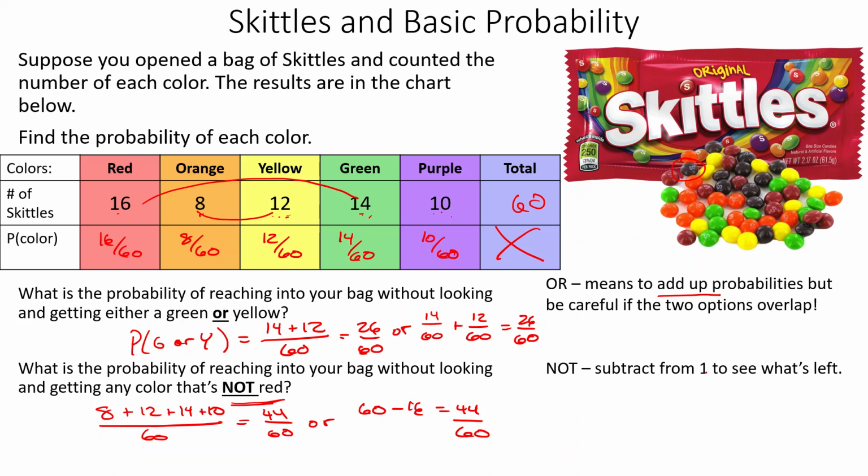All right, so we can subtract. So we could do like 60 out of 60 minus 16 out of 60, and this is just 1. All right, but you can just think of it as the total minus whatever we're not looking for. So not red. Red was the 16 here. We can just subtract that, and that gives us the 44. Or if you want to do the other way, if it's easier for you, just say, okay, well, if it's not red, it's orange, it's yellow, it's green, or it's purple. And we add all those up, and that gives us 44 out of 60. So that is how we do the not problems.